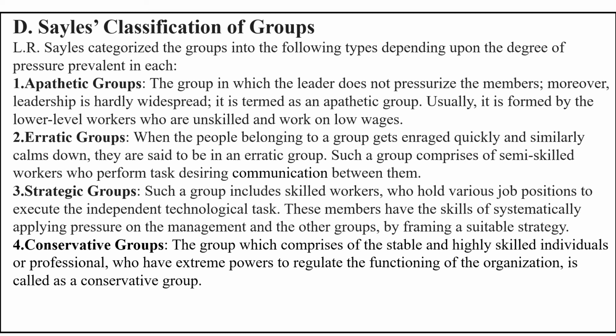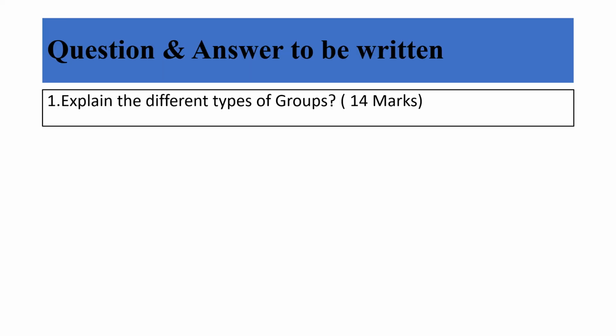Now I just would like to explain that this full question, that is types of group, is very important from your exam point of view. Twice it has come for 6 marks and twice it has come for 14 marks. So now what I have explained is a complete explanation of what you need to write for a 14-mark answer. But if the same question comes for 6 marks, you can stop at subclique.